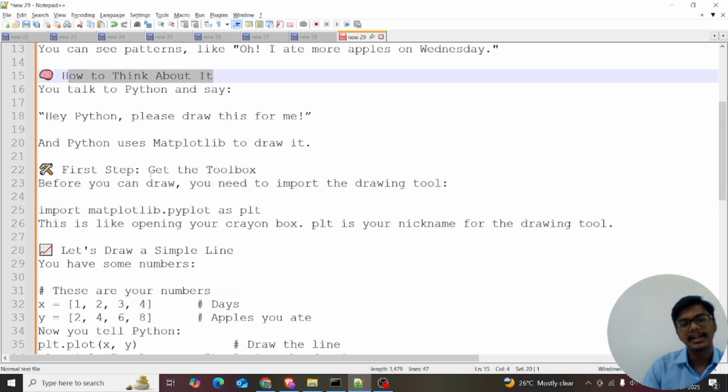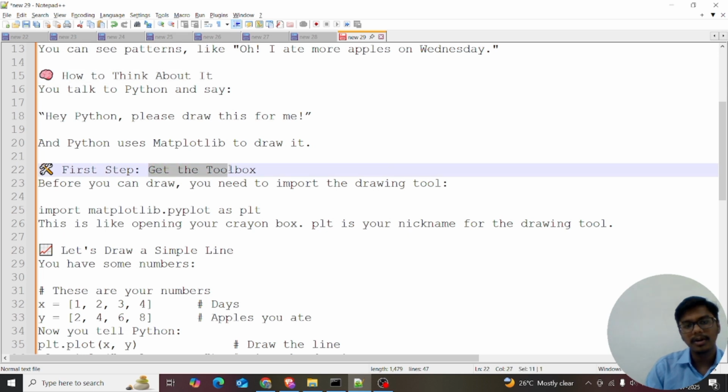The first step: get the toolbox. If you are a beginner and you don't have Python installed, please make sure to install it. I already put this in the first video. Before you can draw, you import the drawing tool. It's like getting sketches from the shop and taking the necessary things, like making notes and drawing some sketches.